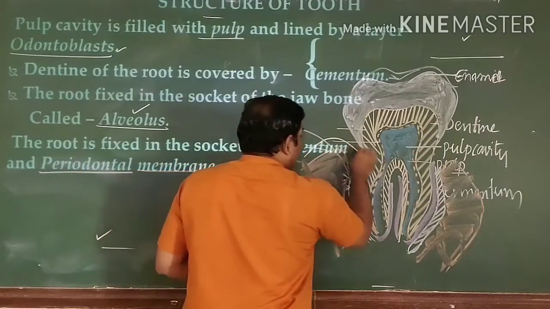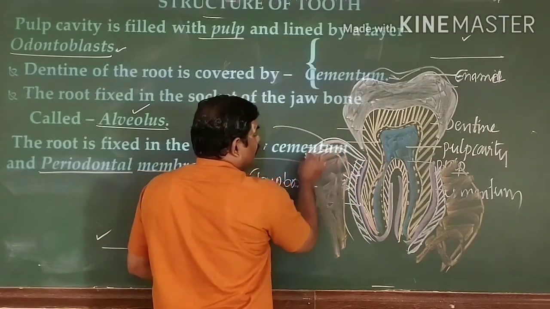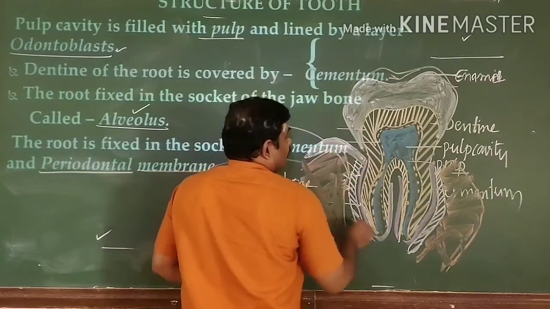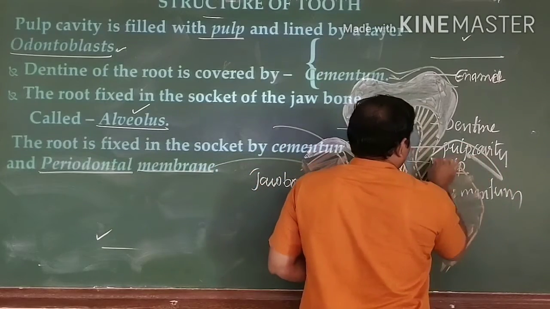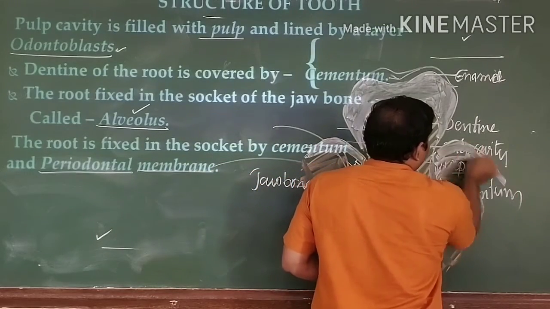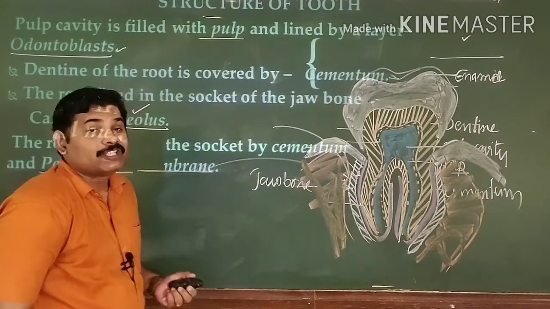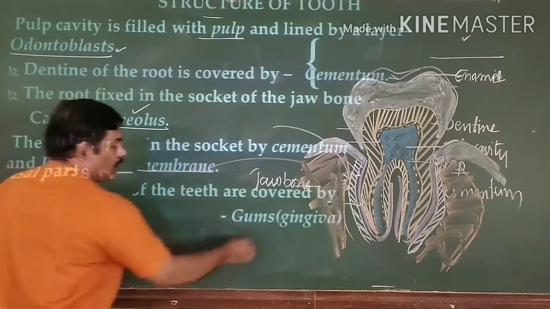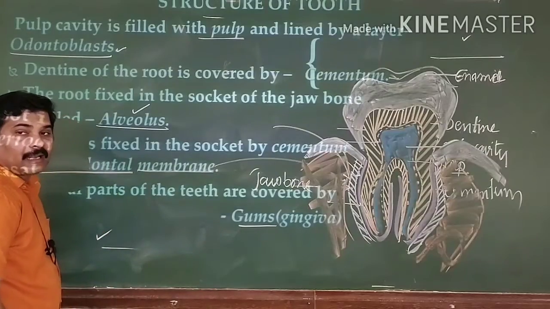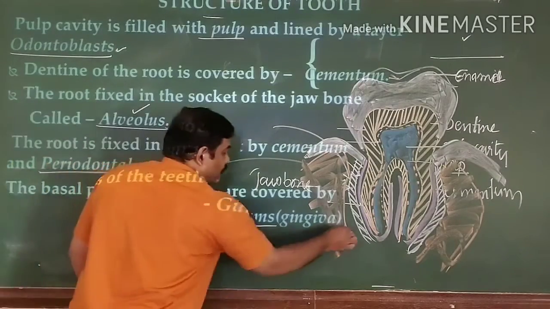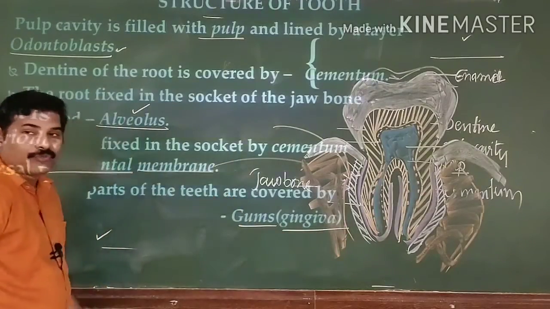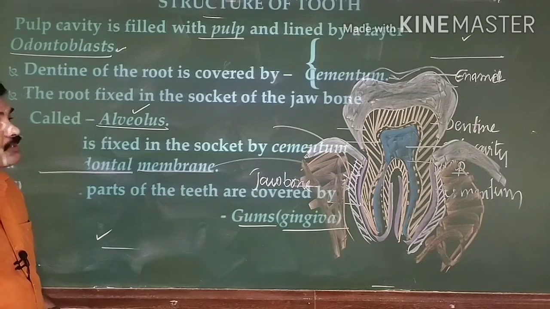At either end, the neck portion of the teeth is covered by the gums. There you can see the gum on either side of the teeth. This gum is otherwise known as gingiva. The neck portion is particularly covered by the gum, and we call it gingiva. This is the structure of the teeth.